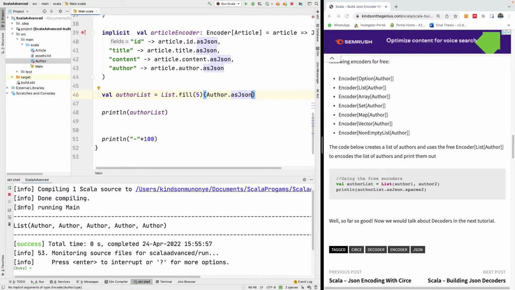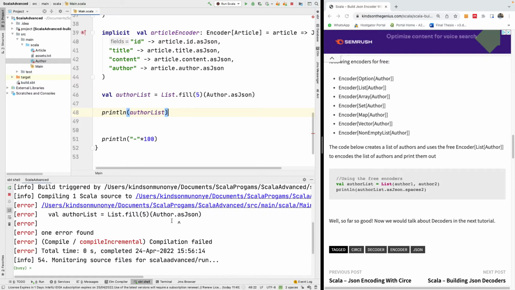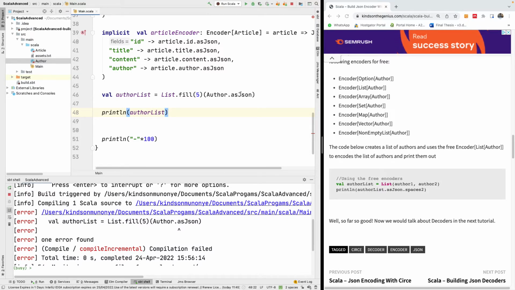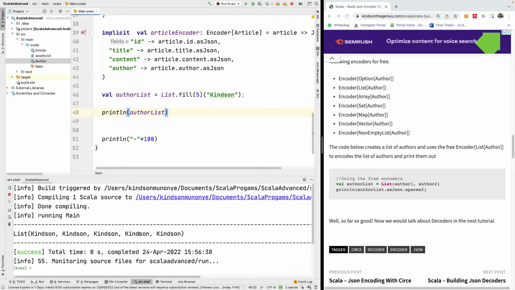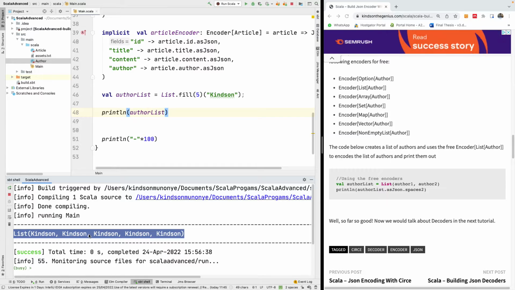So let's print out the JSON version of these authors. Okay, we have an error here, so we can't actually do this. I think I have to just do a string conversion and print it out after saving. Yes, this is exactly what I wanted to do, but we can also do it for custom types.